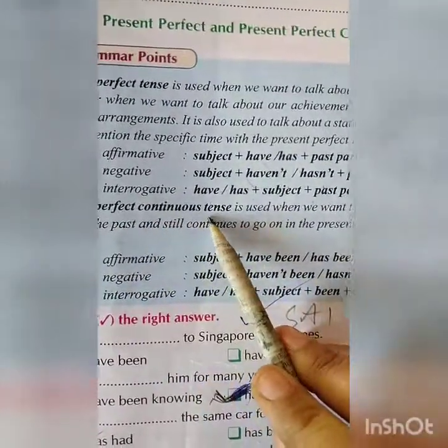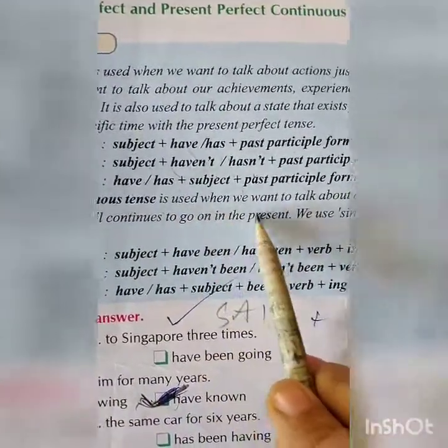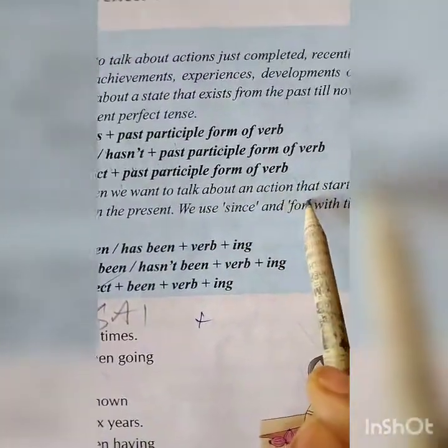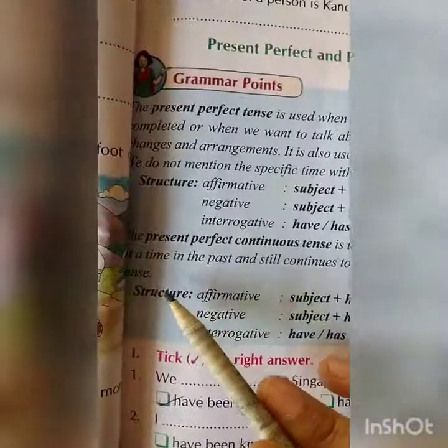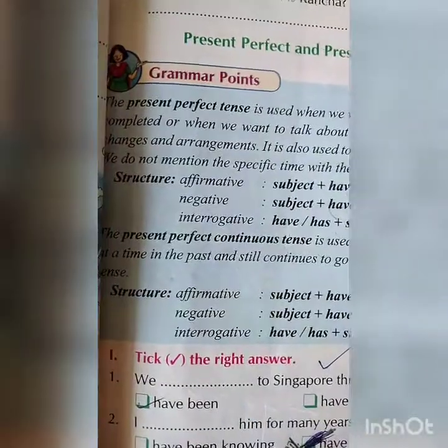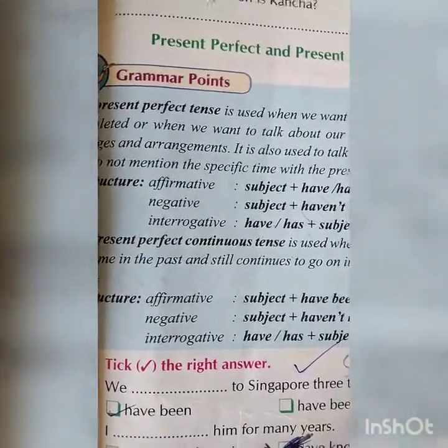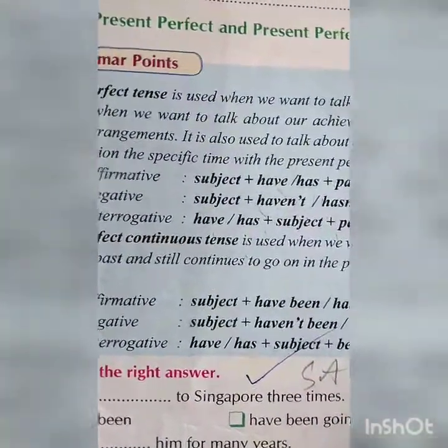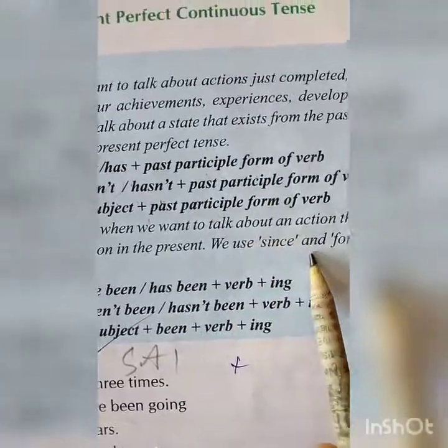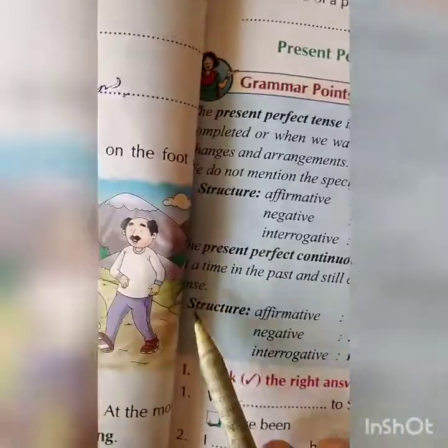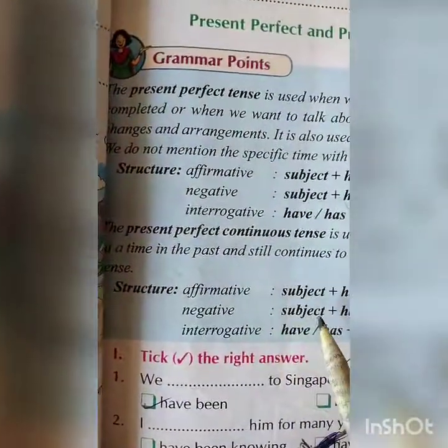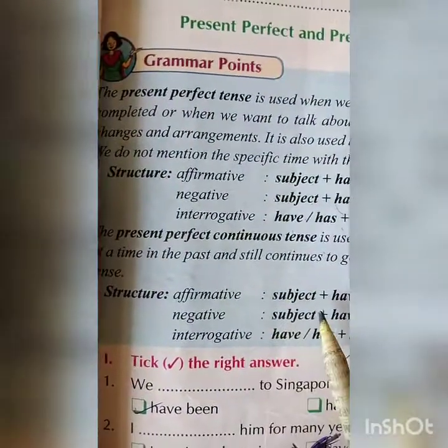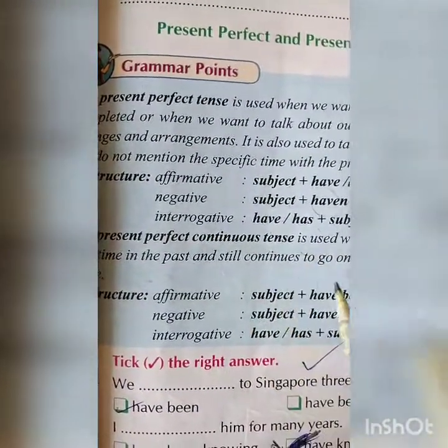Present perfect continuous tense is used when we want to talk about an action that started at a time in the past and still continues to go on in the present. We use since and for with this tense. For that, your structure is present perfect continuous.